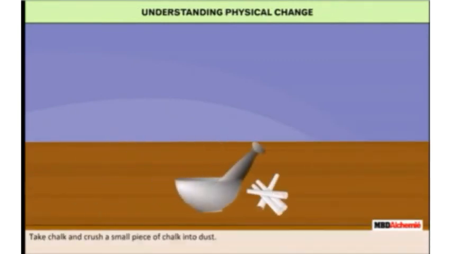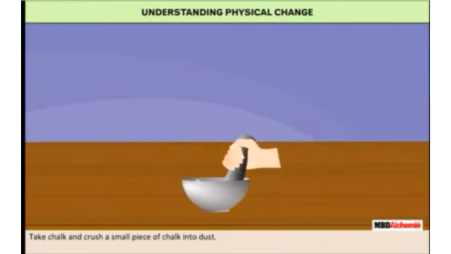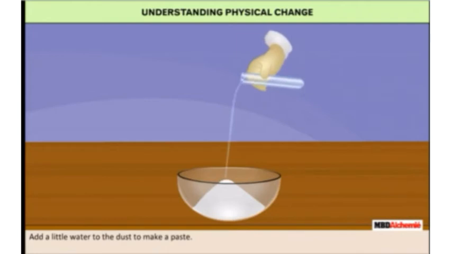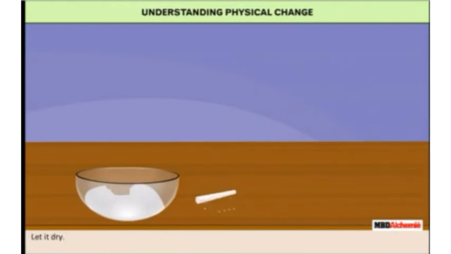Take chalk and crush a small piece of chalk into dust. Add a little water to the dust to make a paste. Roll it into the shape of a piece of chalk. Let it dry, students. Did you recover chalk from the dust? Yes, you will obtain the chalk. So, students, this kind of change is known as physical change.